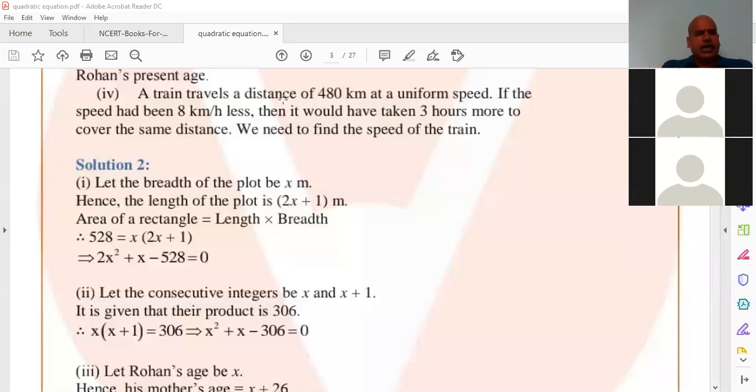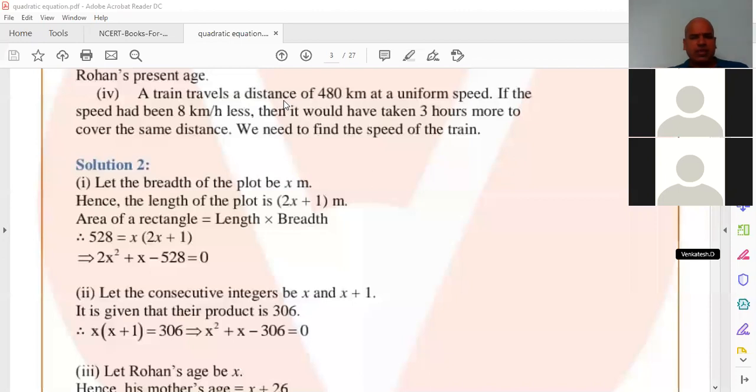A train travels a distance of 480 kilometers at a uniform speed. If the speed had been 8 kilometers per hour less, then it would have taken 3 hours more to cover the same distance. We need to find the speed of the train. Let the speed of the train be x kilometers per hour in the first case. Distance is 480 kilometers.